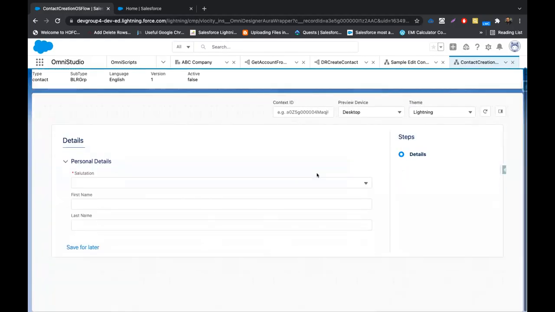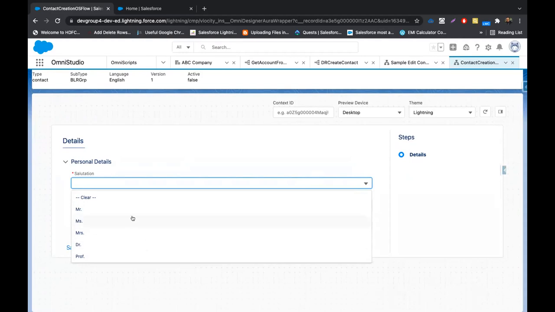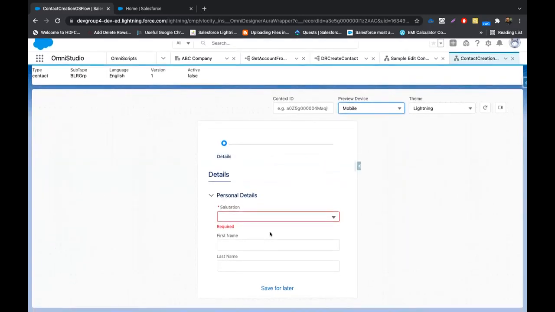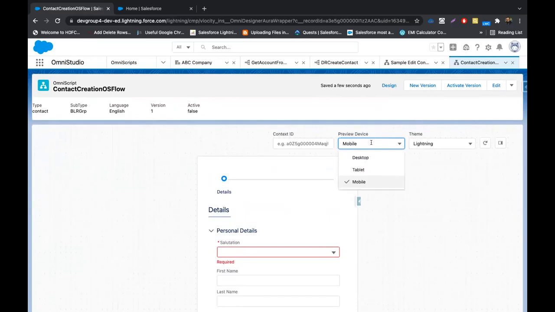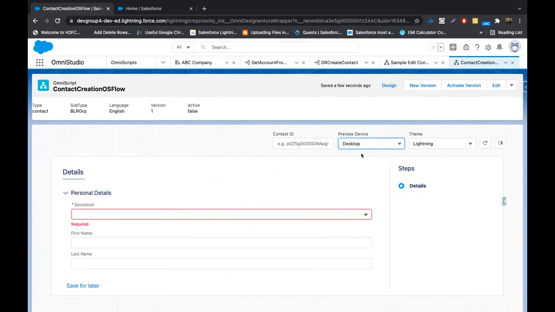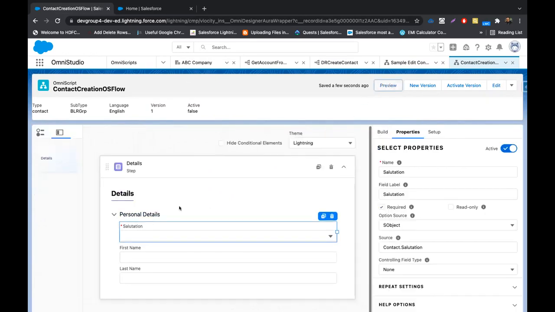If you see here, I'm getting all the values from the org, and this is how it looks. This is the desktop version. I want to preview it in a mobile version, so this is how it looks in mobile. This is how it looks in the tablet. So that's how we can quickly see whether whatever we have built looks nice or not. Now, I told you about the block.